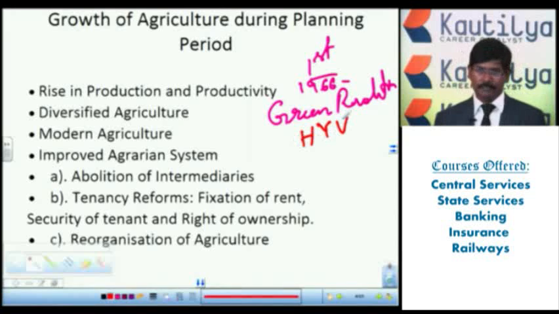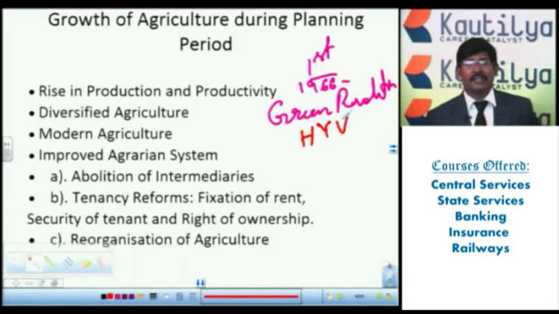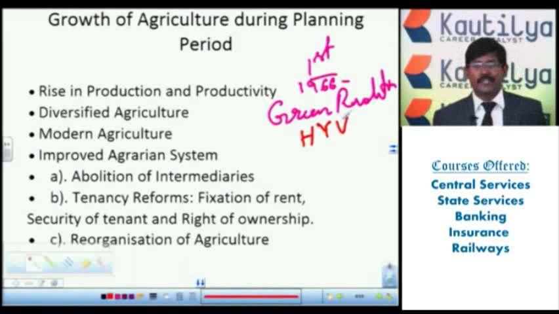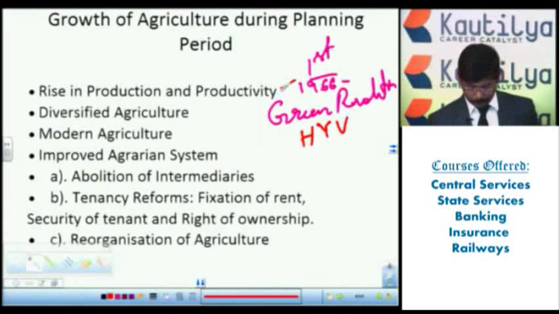Because of these seeds, agriculture production and productivity increased in India. Agriculture production and productivity increased tremendously. So that's about high yielding varieties of seeds and the rise in production and productivity.